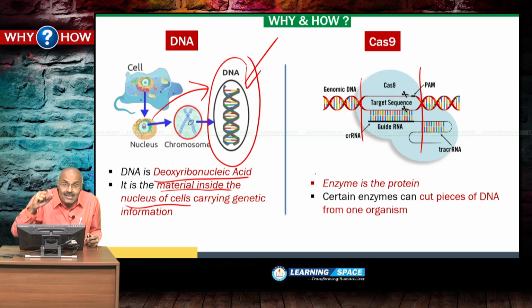Enzyme is nothing but proteins, and certain enzymes can cut pieces of DNA of one organism. So, here in CRISPR Cas9, Cas9 is the enzyme which cuts DNA. So, the unwanted parts of a DNA link will be cut, and it is considered to be a breakthrough research as far as cancer and other diseases are concerned.